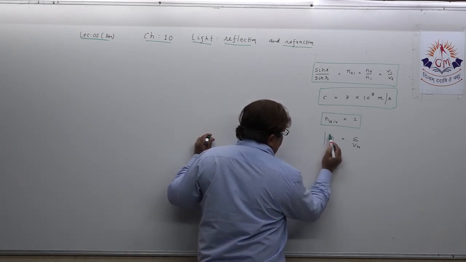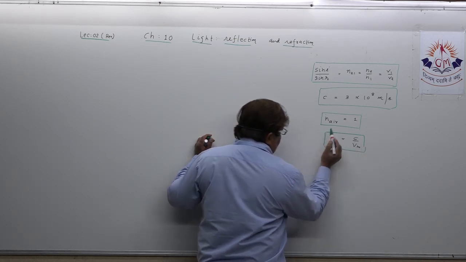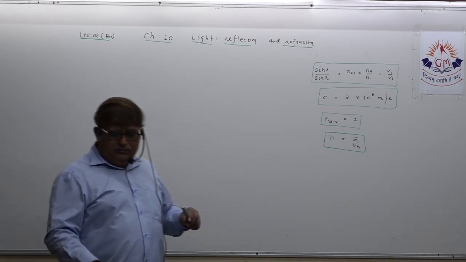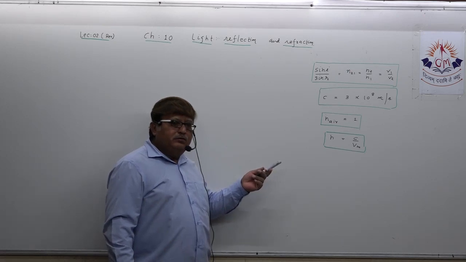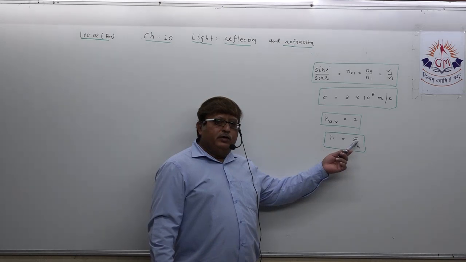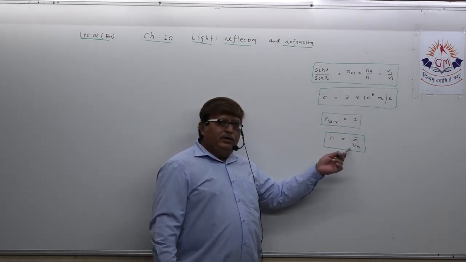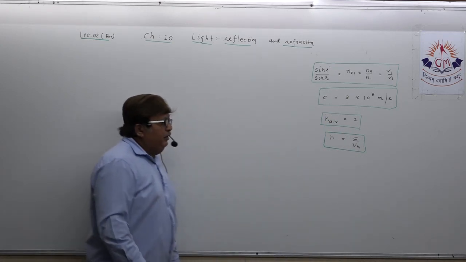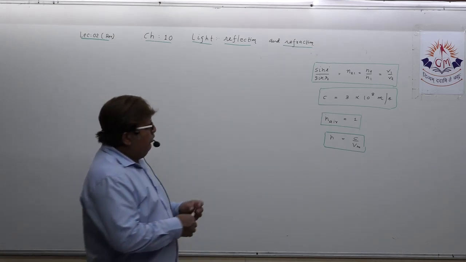So for numerical number 2 and 3, I am avoiding them now, because you just have to do a simple process of taking the ratio of velocity of light in air, that you know, upon velocity of light in medium. Numerical number 2 and 3, you can solve by yourself.